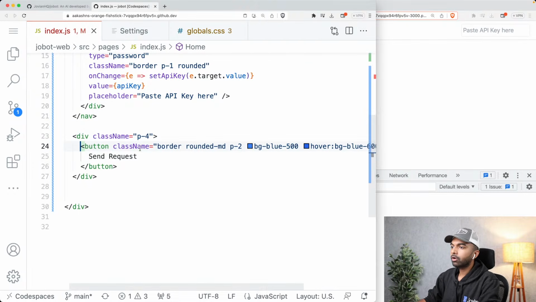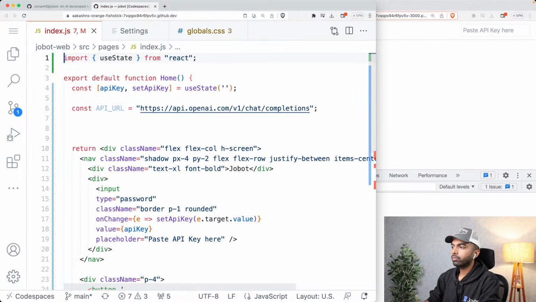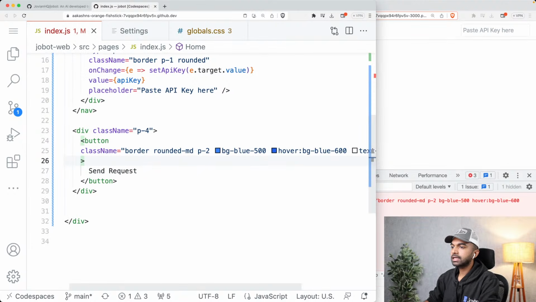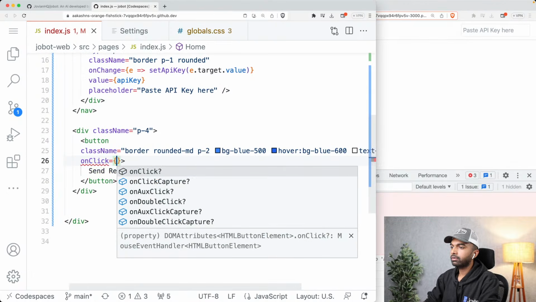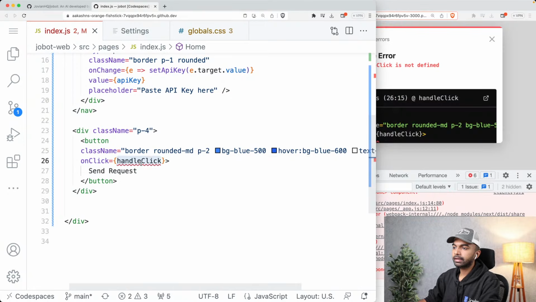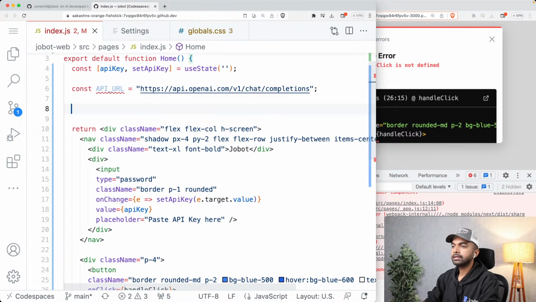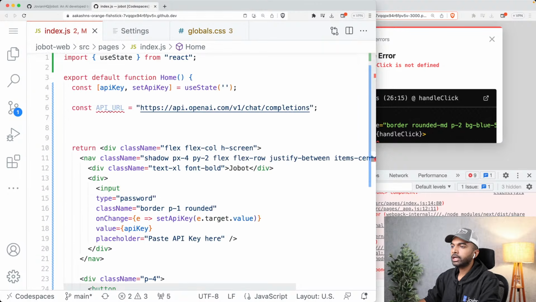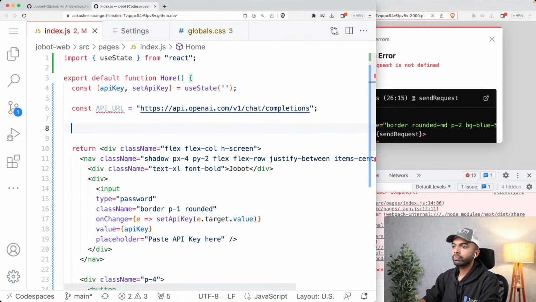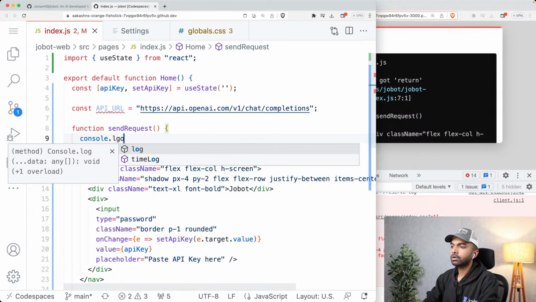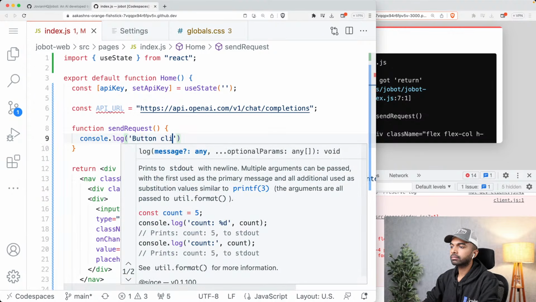Okay, and we can add an on-click handler to the button. So we can come in here and we can just say on-click, and on-click we can simply call a function called handle click. Now, of course, handle click is not defined. So let's just call it send request. Okay, so we need to define this send request function. So I can say function send request, and it takes nothing. And for now, I'm just going to say console.log button clicked.